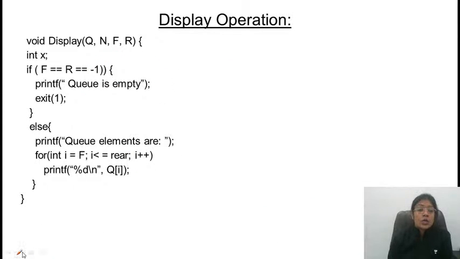So this is the code. We are passing the queue whose elements we want to print, the size of the queue, front and rear. If front is equal to rear is equal to -1.